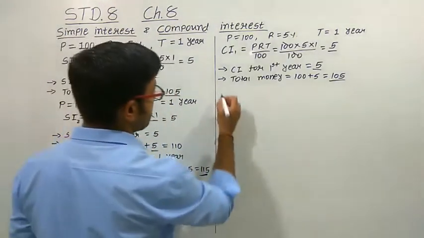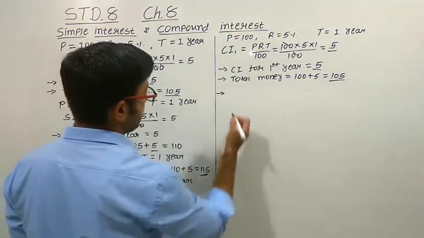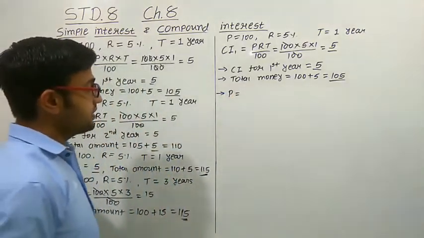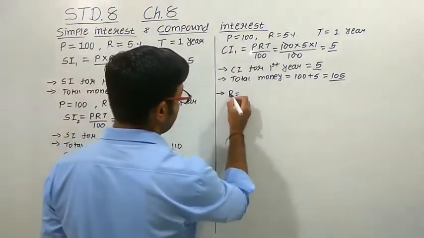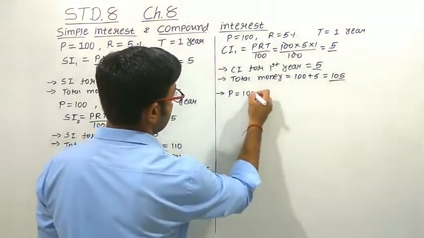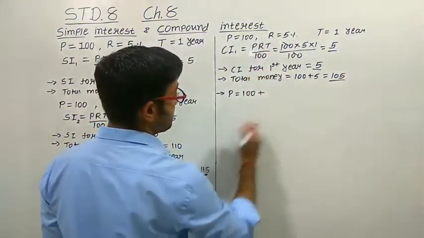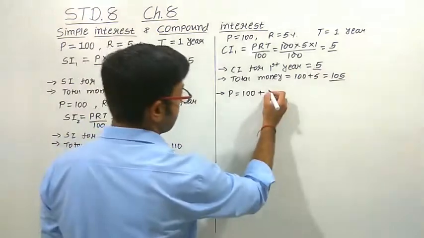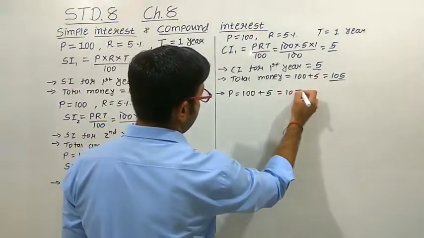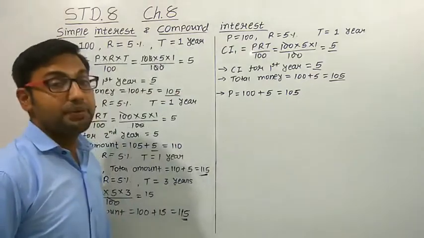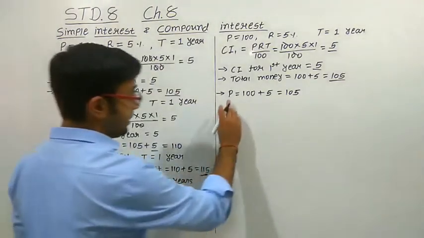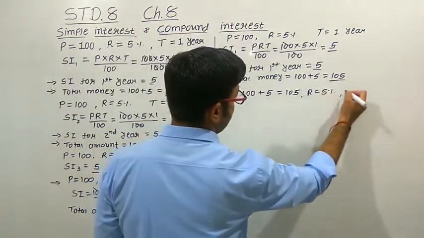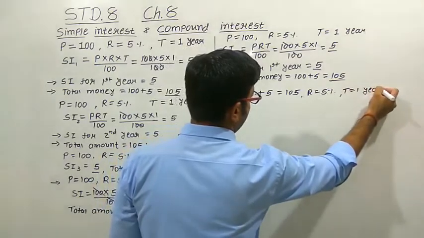Now let us calculate for the second year. Here, for the second year, also the principal amount. Now see, there is a change. There is a change because this time we have to take the principal amount as 100 rupees, that is the actual money, plus we have to add the compound interest that we got here, that is 5 rupees. So this 105 amount will now become our principal amount for the second year. So for the second year, the principal amount is 105, the rate will remain as it is, and again we are calculating it for 1 year.